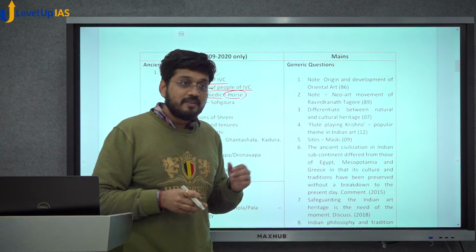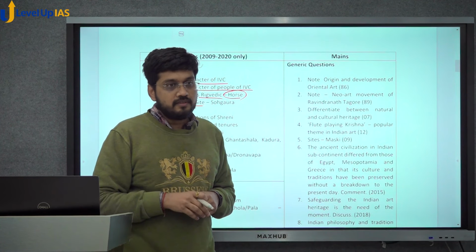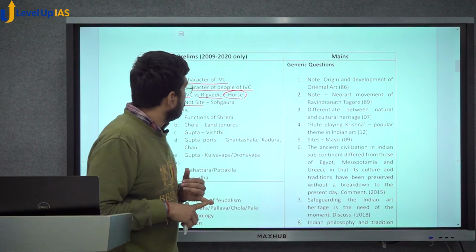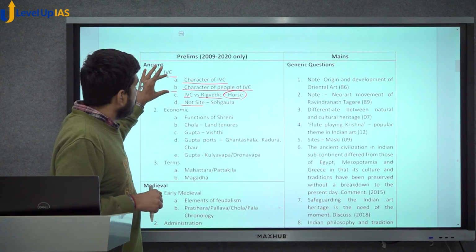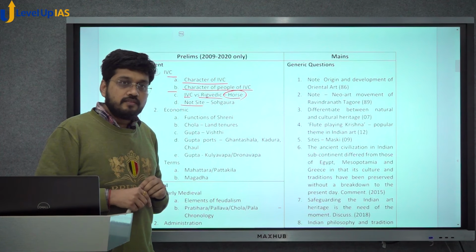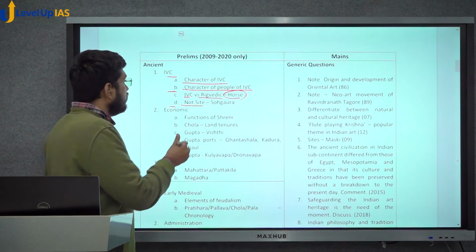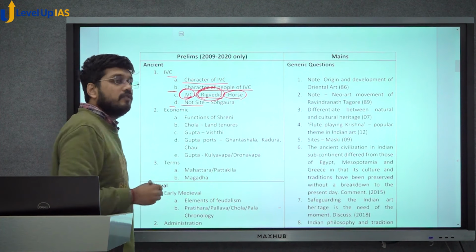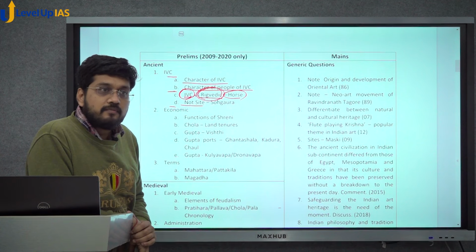That is not being asked. Town planning is not asked. They might ask, but so far sites are important. So yes, location. See, there are two or three things over here. Two questions are generic questions about society and contents, and two questions are comparative, in the sense that in the Rigveda you had a horse, in the IVC you did not have a horse. So cross-cultural or cross-era comparison is important.